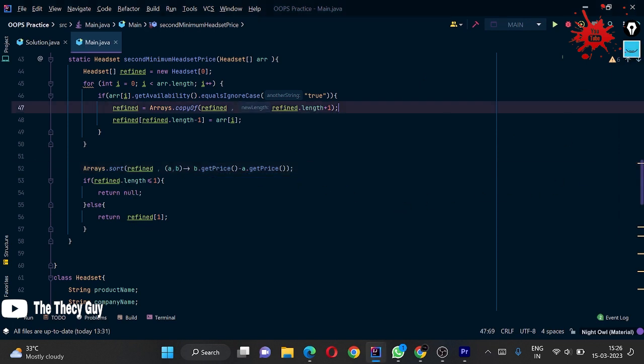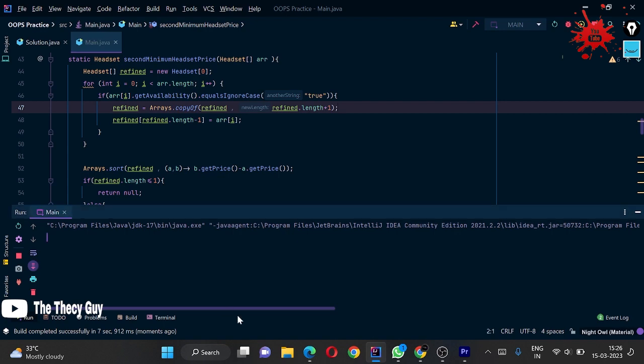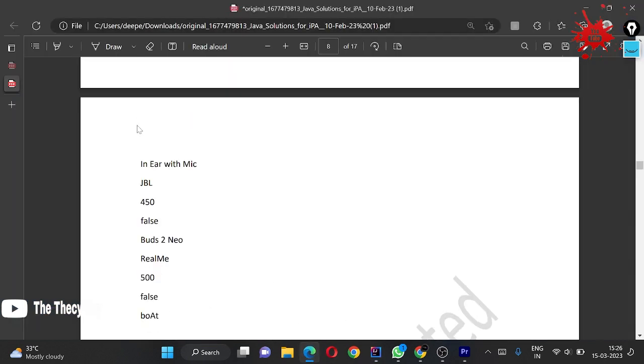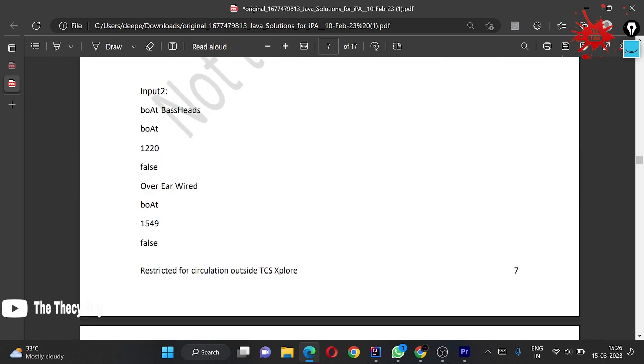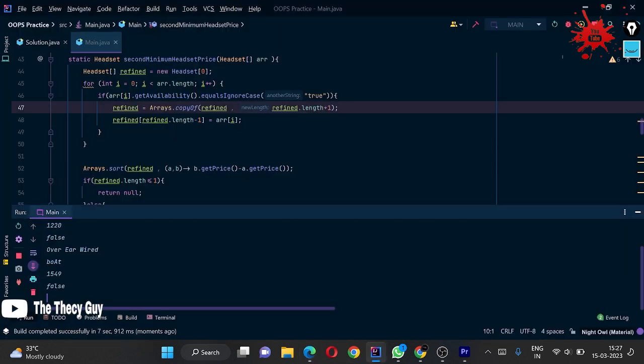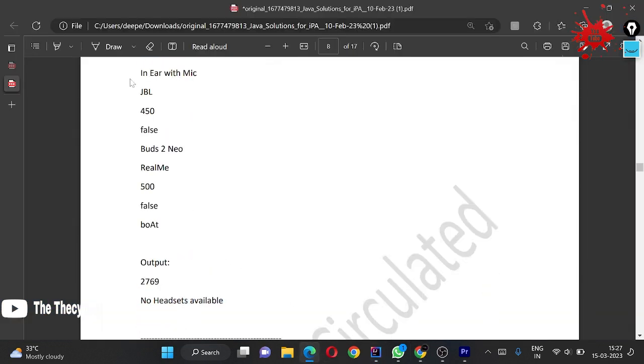So I think most of you are clear, so we are going to run this. I run the code, and wait a minute, let's copy. Input 2 is here, so I am copying input 2 and pasting here one by one, false, and I think some of it is remaining.